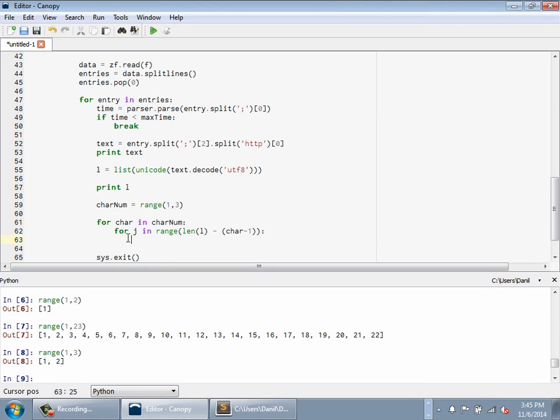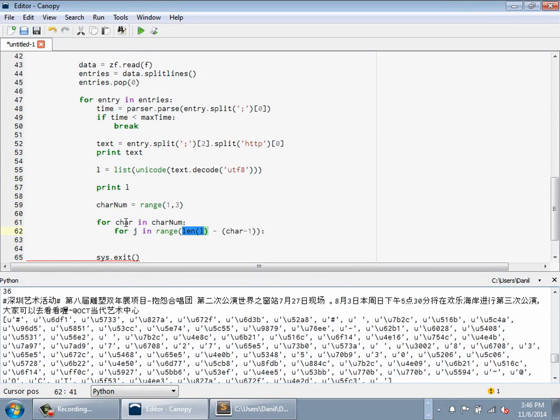Okay, and then I have a subloop here, which will start at each position of our character list, right? And it'll iterate through all the characters. So if our character number here is 1, we're just looking at every single character in this list. This loop will iterate over every single character and then store that in a list. Right now it seems redundant because we already have that list of characters. But when this character number is 2, I'm looking at every combination of 2 characters, and I want to iterate over every one of those in the list.